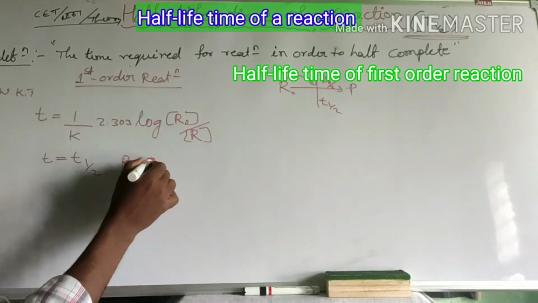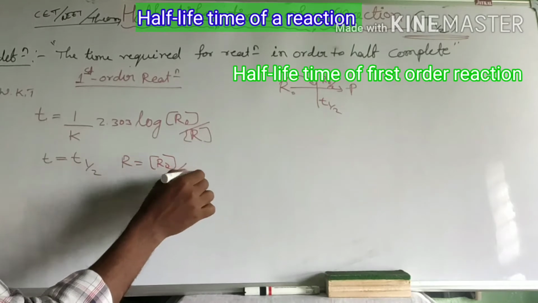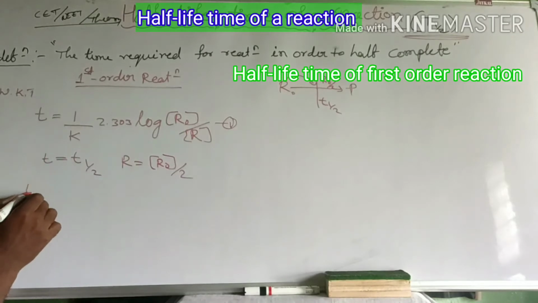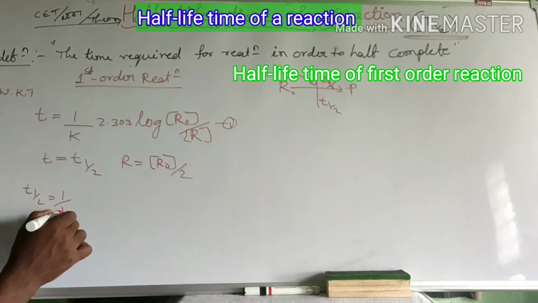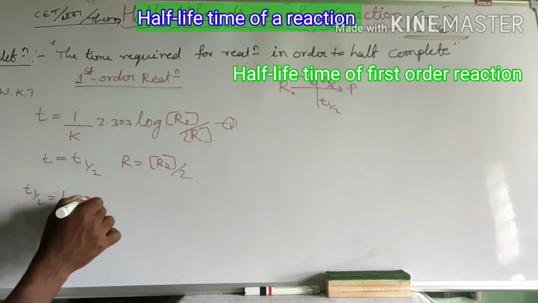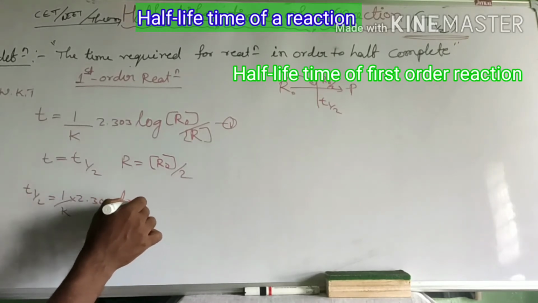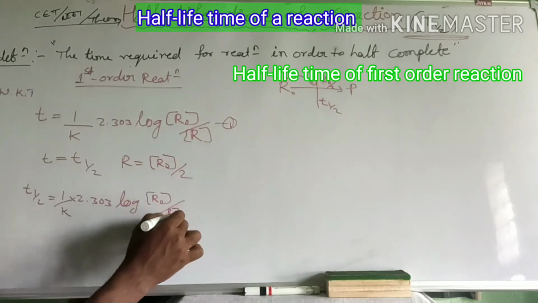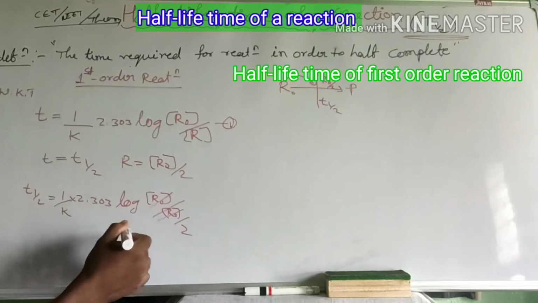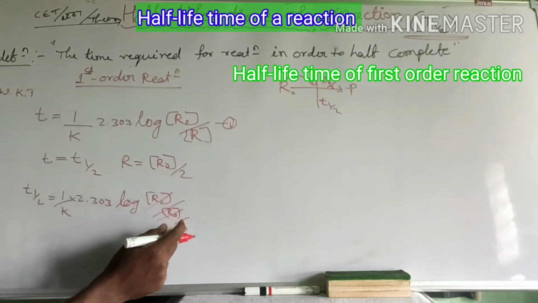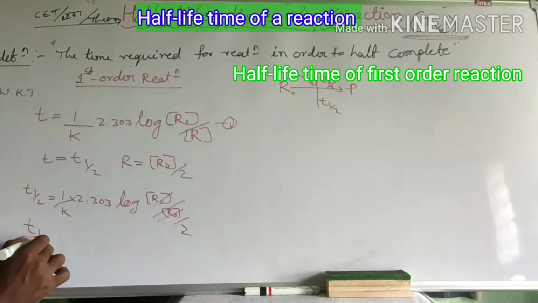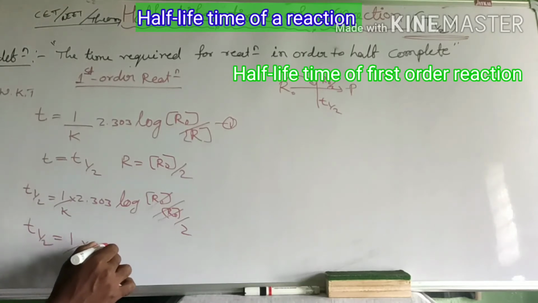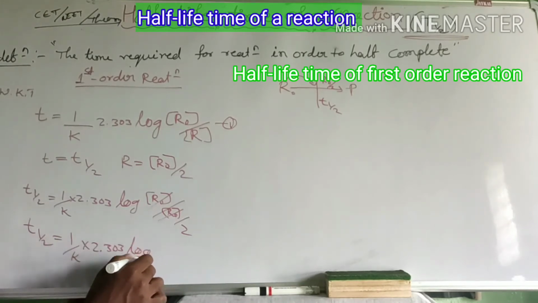Substitute R equal to R naught divided by 2 in the above equation 1. Therefore, t equal to t half, and 1 divided by K into 2.303 log of R naught divided by R, where R is R naught divided by 2. Therefore, R naught cancels. 1 divided by half goes up. Therefore, t half equal to 1 divided by K into 2.303 log 2.